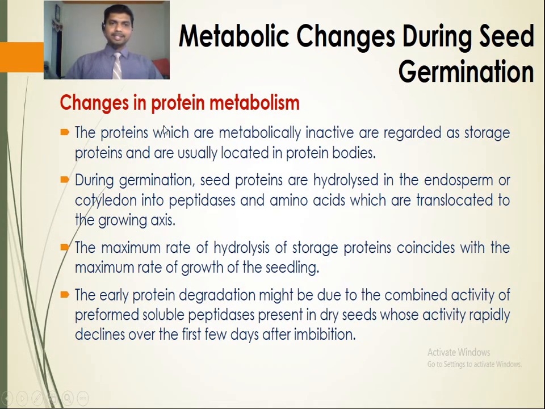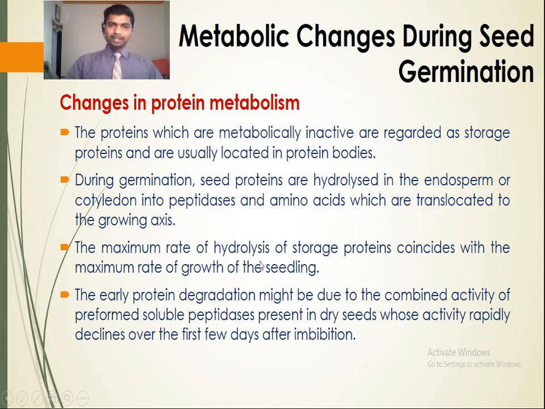Next are the changes in protein metabolism. The proteins which are metabolically inactive are regarded as storage proteins and are usually located in the protein bodies in the endosperm or the cotyledon. During germination, seed proteins are hydrolyzed in the endosperm or cotyledon into peptides and amino acids, which are translocated to the growing embryonal axis.